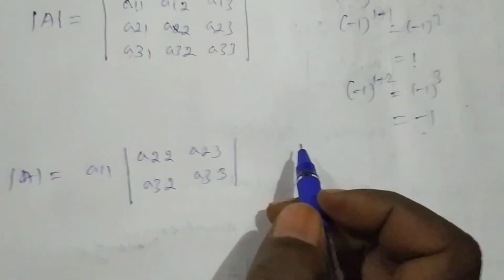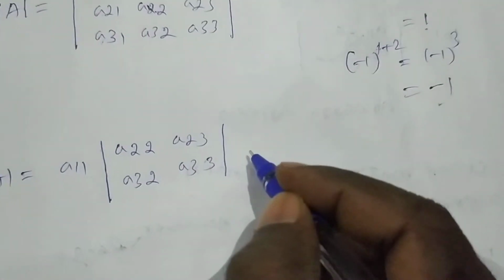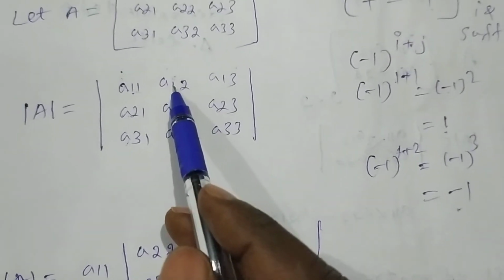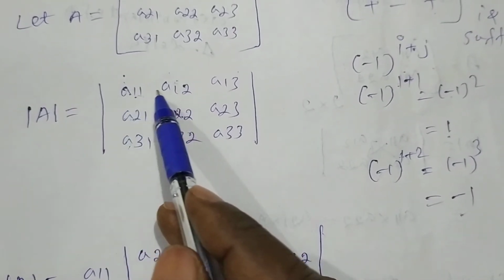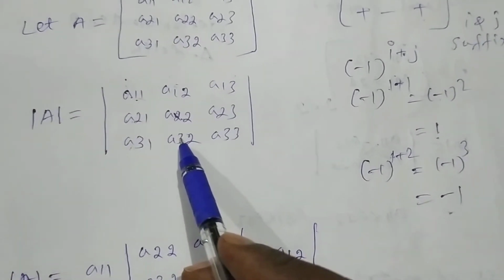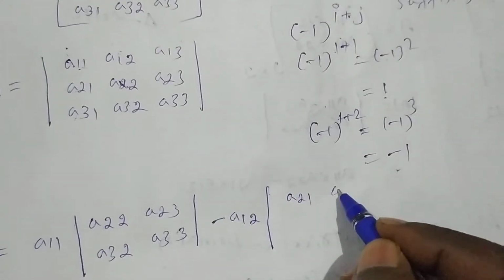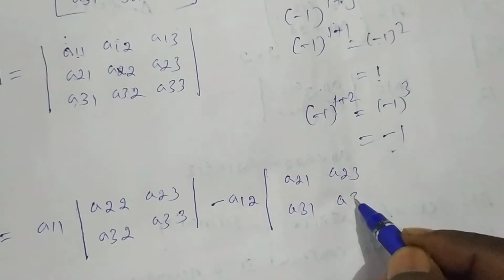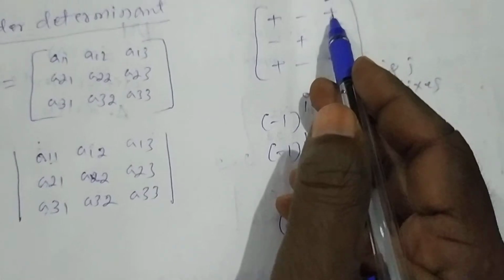Now the next element is a12. The sign is negative, that is minus a12. Now delete all the elements in the row and column a12 belongs to. Here it belongs to the first row. Delete all the elements in the first row and in the second column, and the remaining things are a21, a23, a31, a33. The next element is a13, which is positive here.